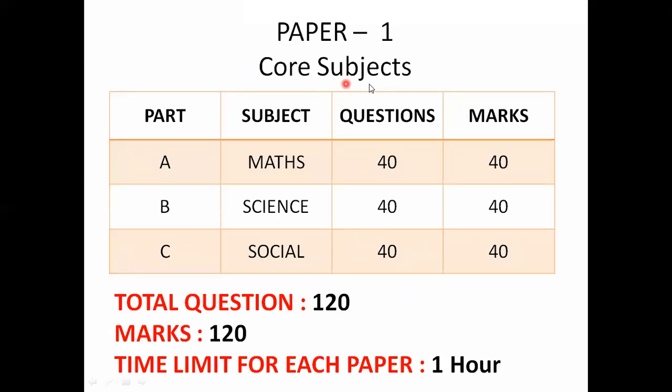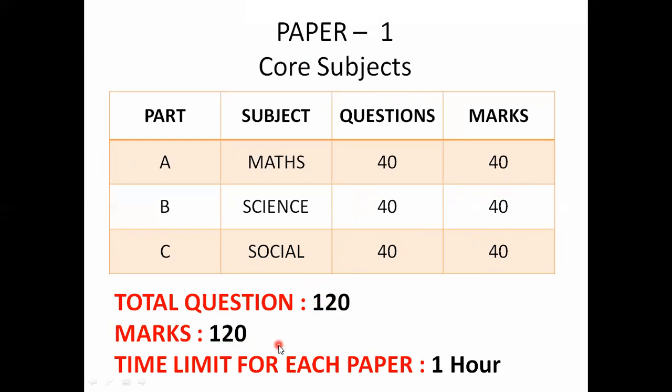Paper 1, core subjects, means three subjects are there: maths, that is part A; science, part B; social, part C. From the mathematics subject we have 40 questions, from science 40 questions, and from social 40 questions. For each question you will get 1 mark. So 40 questions into 1 mark is equal to 40 marks. For science they allotted 40 marks, for social they allotted 40 marks. Overall 120 questions and 120 marks.